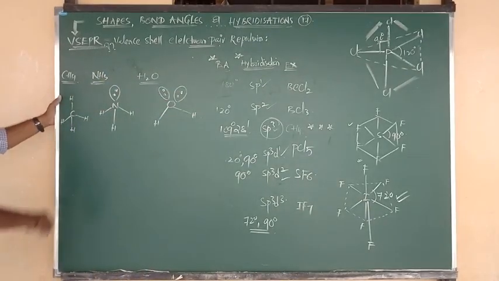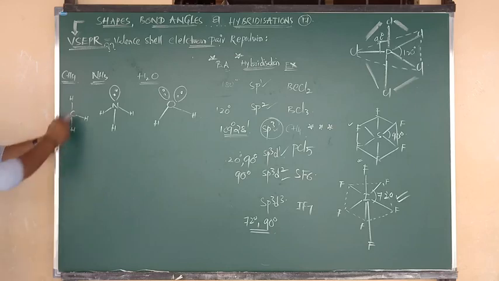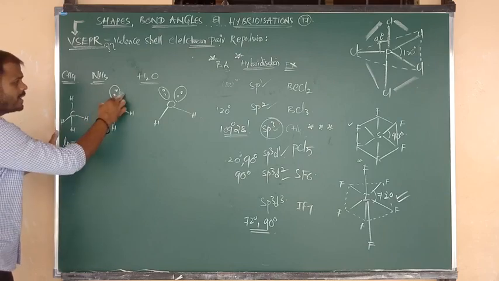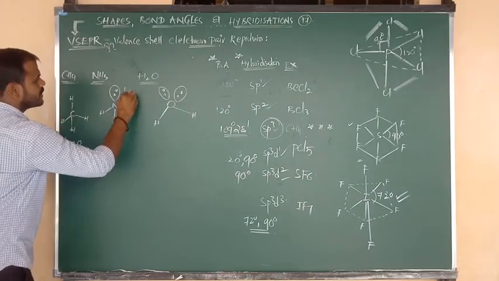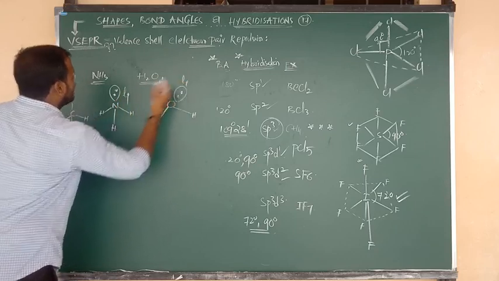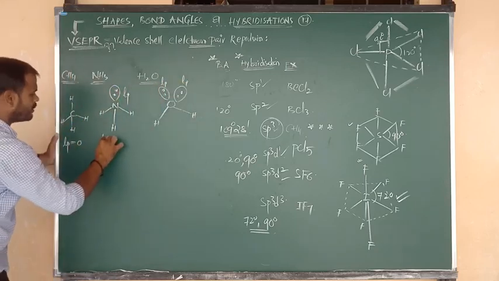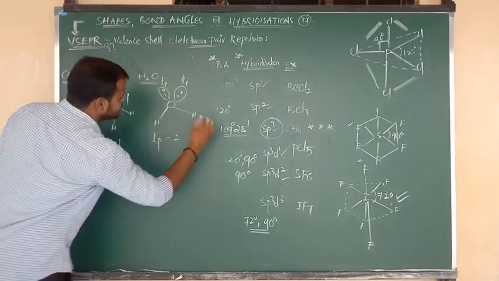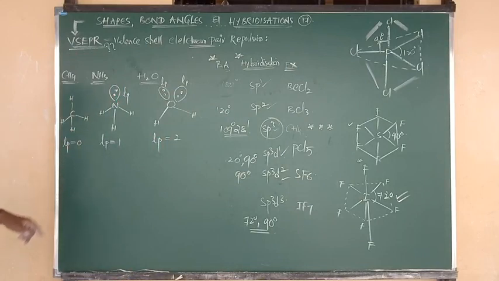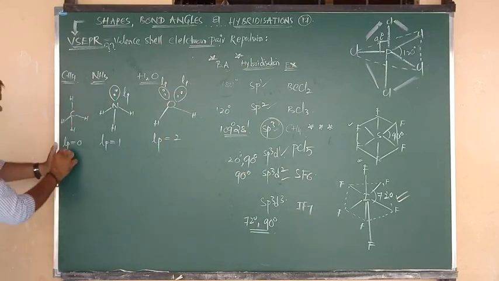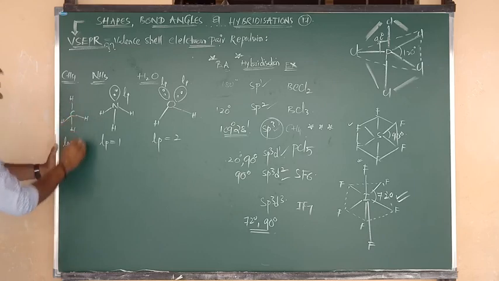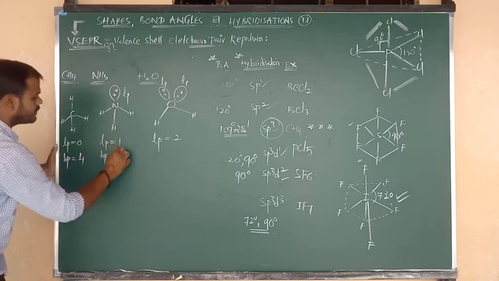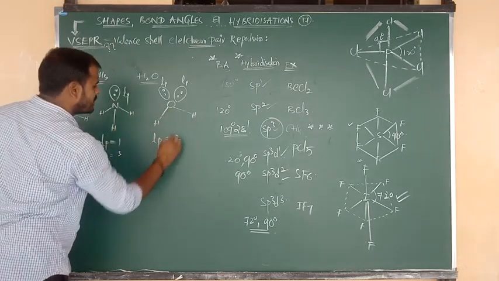Right. So this is the methane molecule. Is there any lone pair? Lone pair equals 0. This is the ammonia molecule. How many lone pairs? Only 1 lone pair. In the ammonia molecule, lone pair equals 1. But in the water molecule, how many lone pairs? 2 lone pairs are there. So lone pair equals 2. Now you can check the information. In the methane molecule, how many bond pairs are there? Bond pairs equal 1, 2, 3 and 4. In ammonia, bond pairs equal 1, 2, 3. And in water, bond pairs equal 1 plus 1, 2.